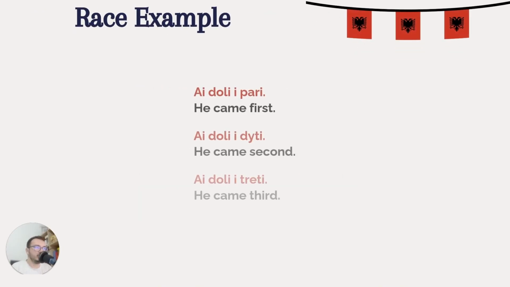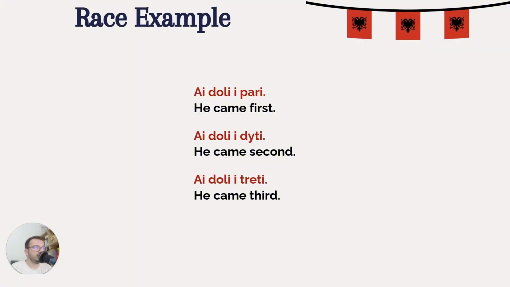Now let's look at some race examples. Për shembull, ai doli i pari. He came first. Notice here we don't have "i parë" but "i pari", because "i parë" means first, whereas "i pari" means the first. Here we have to use the definite. He came the first. Ai doli i pari.